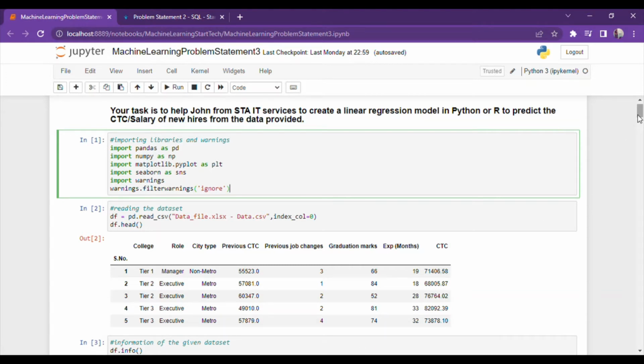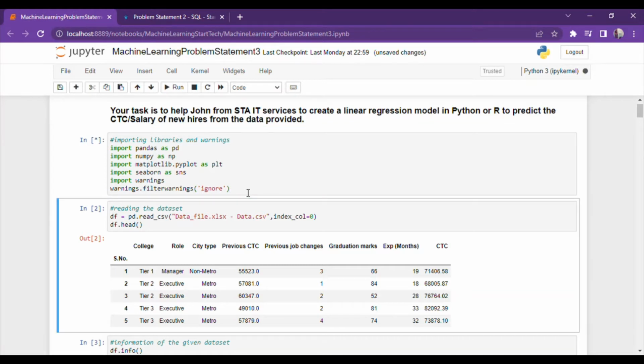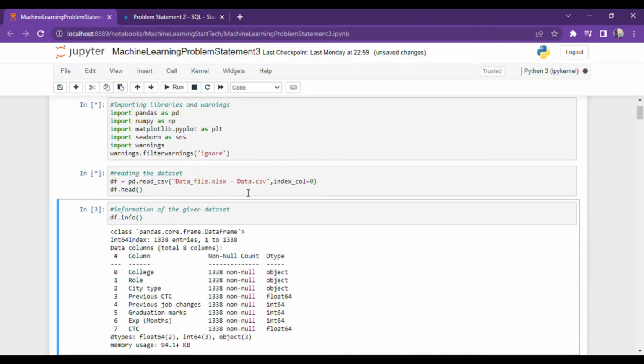Today I am going to show the task that I performed on my Jupyter notebook, and my task is to predict the CTC or salary of new hires from the data provided. Here I have imported the libraries and we'll be reading the data set.